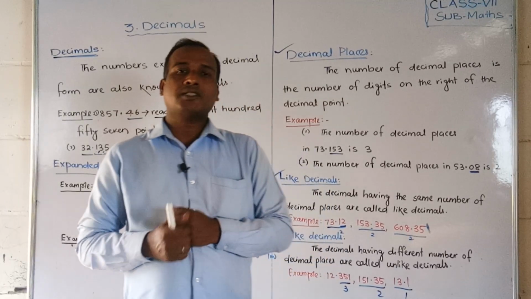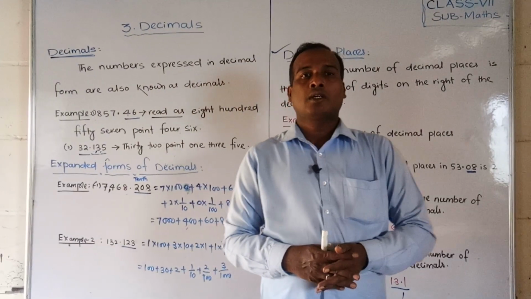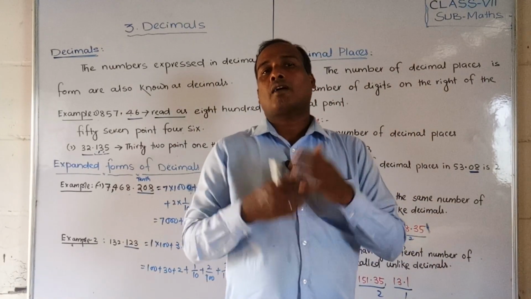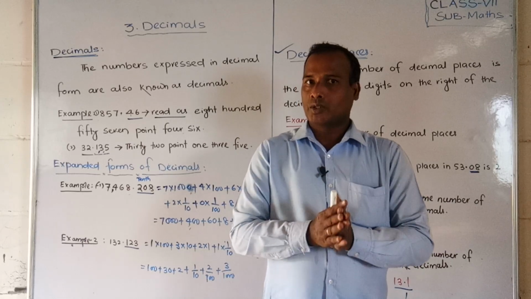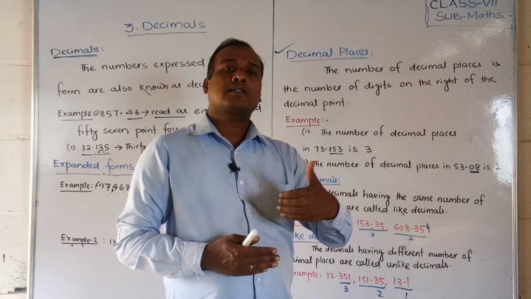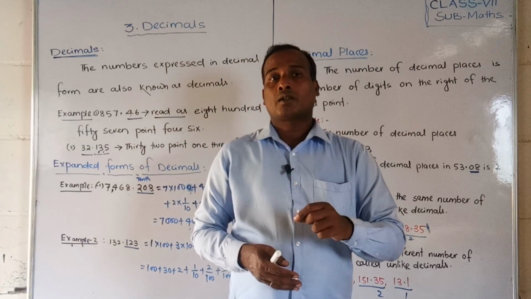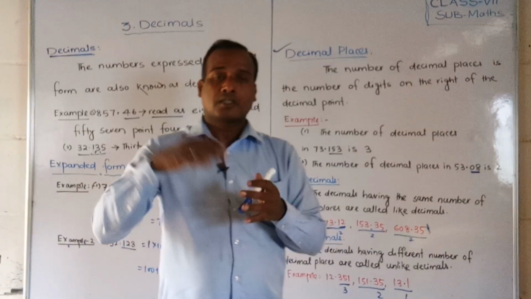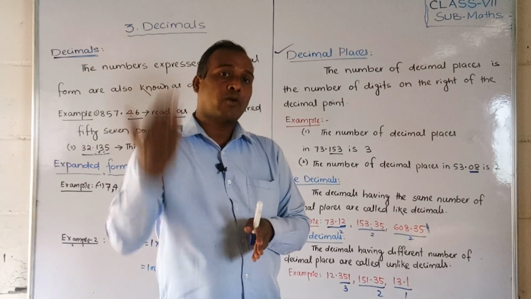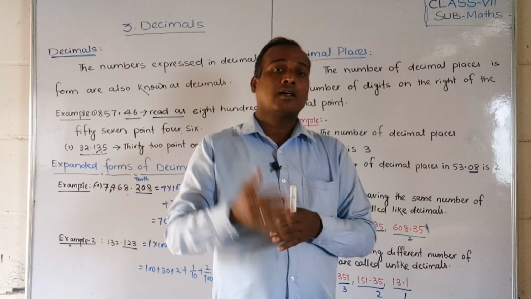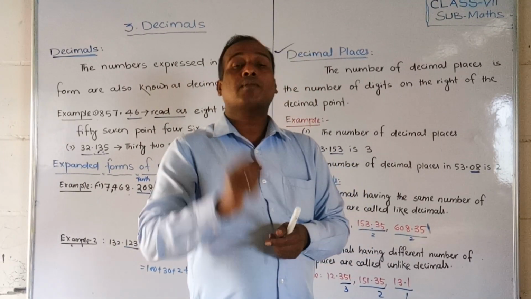Okay, thank you all of you, friends. First of all, we learned in this video what are decimals. And especially we have discussed what is the expanded form of decimals. Next, we have discussed what are decimal places. Decimal places means the number of decimal numbers after the decimal point. How many numbers are there after the decimal point? That is called decimal places.